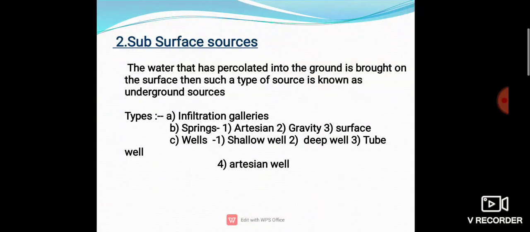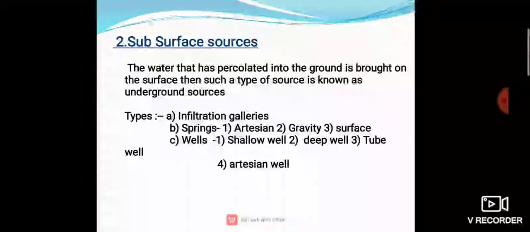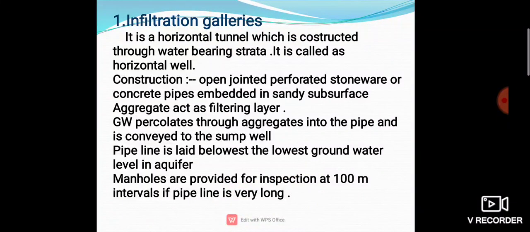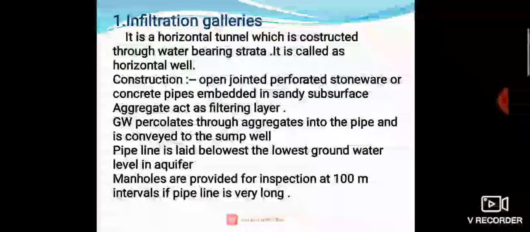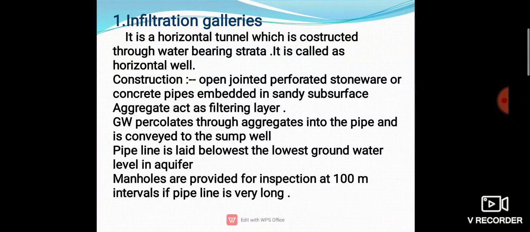The water that has percolated into the ground and is brought to the surface, such a type of source is called an underground source or subsurface source. Okay, it contains infiltration galleries, springs and wells. Infiltration galleries means a horizontal tunnel which is constructed through the water bearing strata. It is called a horizontal well.